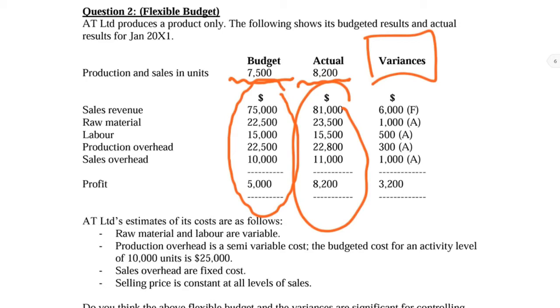I'm just trying to recall this back with you. This is not something new for all of you, I'm sure, because you have covered management accounting already. For me it's just a revision, a recap. Now for this question, it asks whether this is a significant comparison. I'm sure you're going to tell me no. The answer is no. Even though you come out with this variances column here, for me this variances column is insignificant. We cannot compare like this.